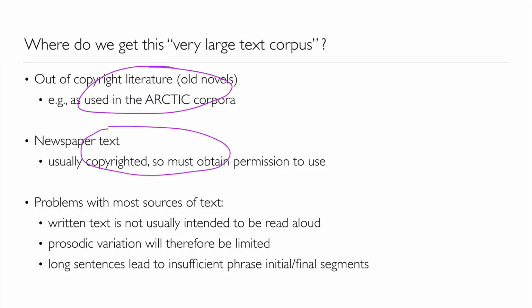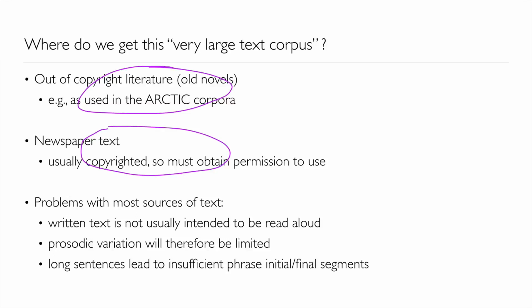Regardless of where you get the text from, it's most likely that this is written language and was never meant to be read out loud. That would have consequences for the readability. It might be hard to read newspaper sentences out loud. It might be hard to read sentences from old novels out loud. You're going to find out that for yourself in the exercise. Because written text was not usually intended to be read aloud, its readability might be poor.